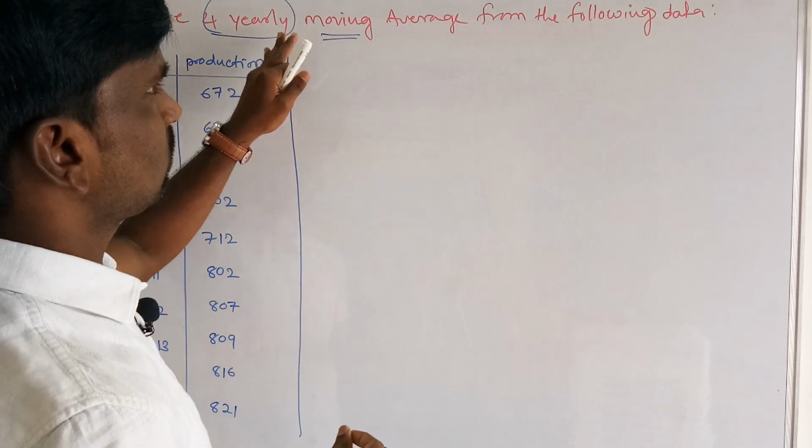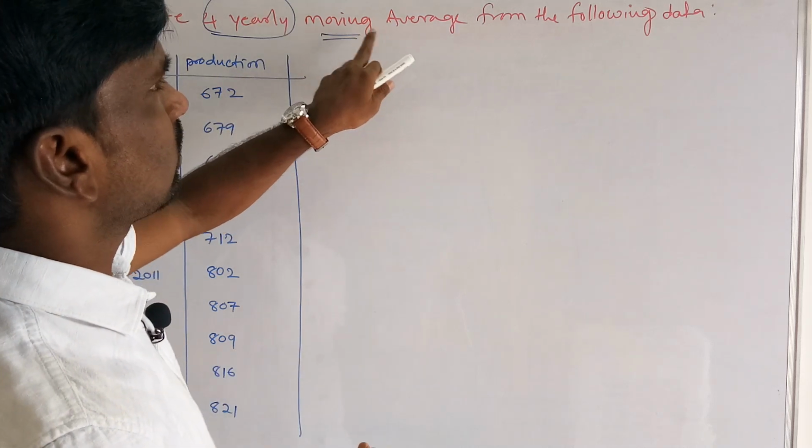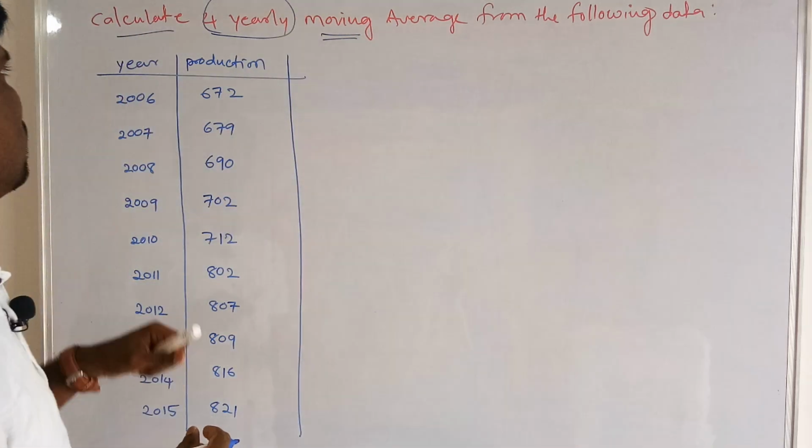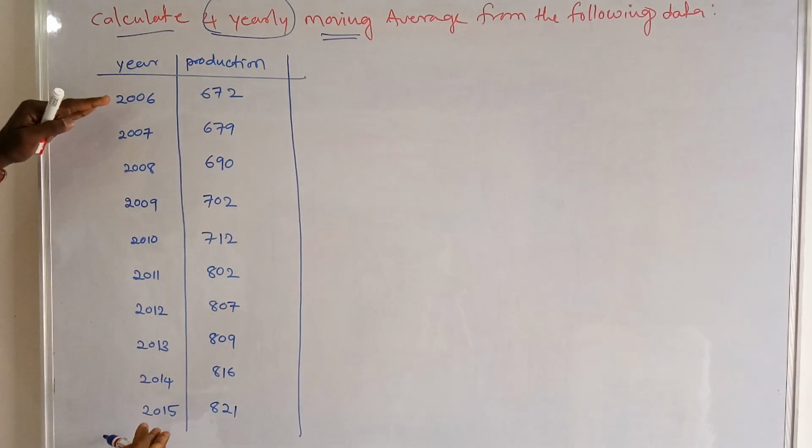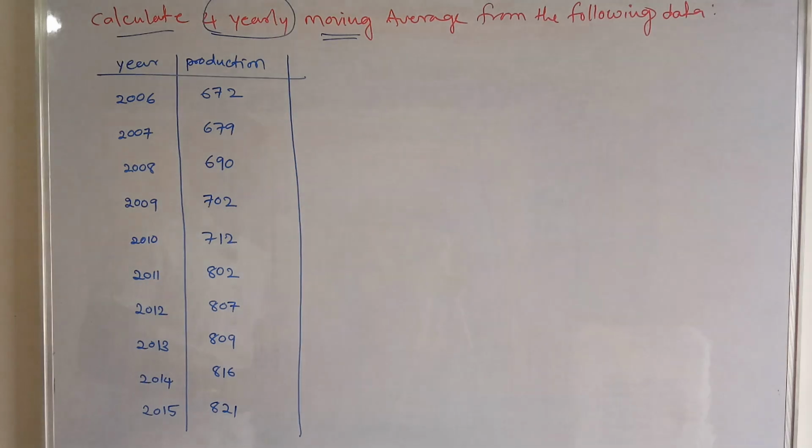From this even number of years, then we have to calculate the moving average. Years are there from 2006 to 2015 and production.